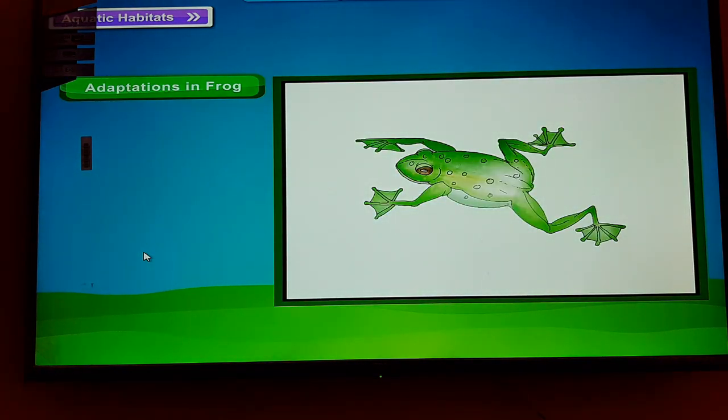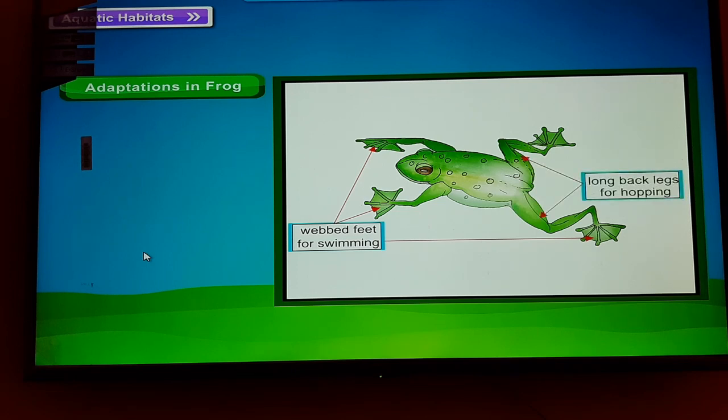Adaptations in frog. Frogs usually have ponds as their habitat. They can both stay inside the pond water and move on land. They have the following adaptations. They have webbed feet, which help them swim in water. They have strong back legs that help them in hopping on land for catching their prey. Their skin is always moist, which helps in breathing through the skin.